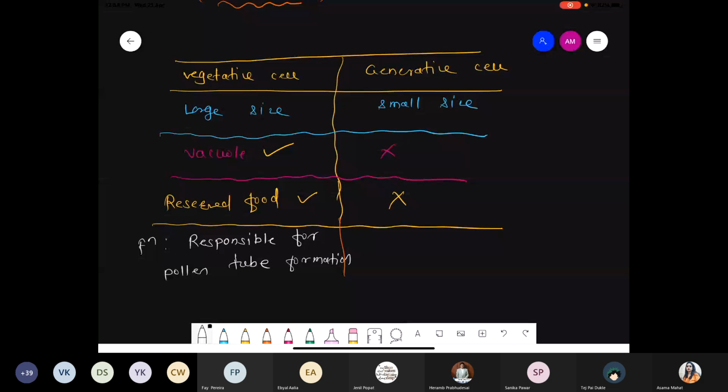Okay, Advik, chalo. Write down the title, new point. We are talking about the female reproductive structure.